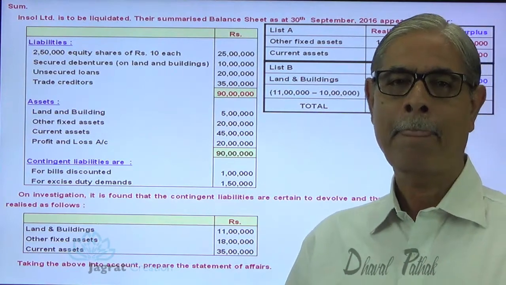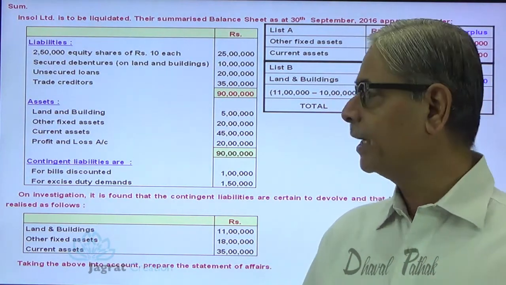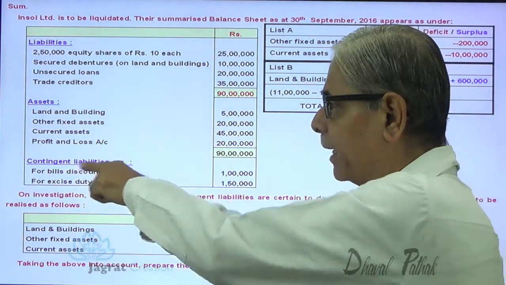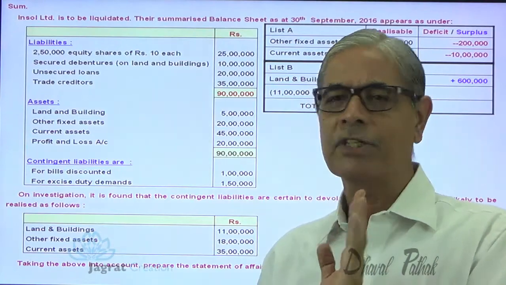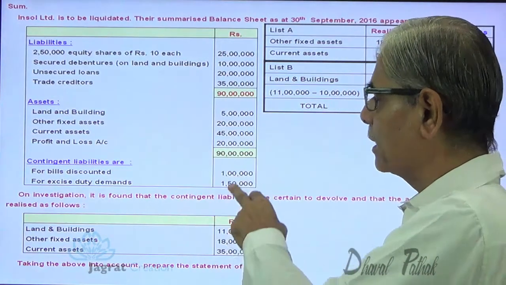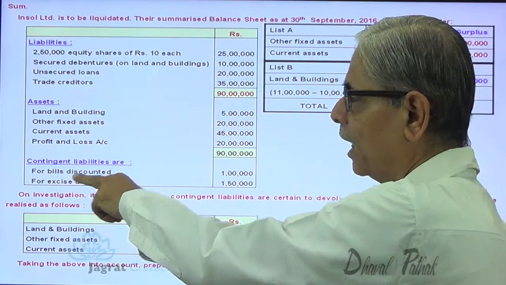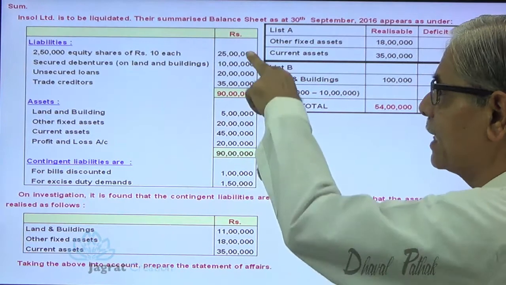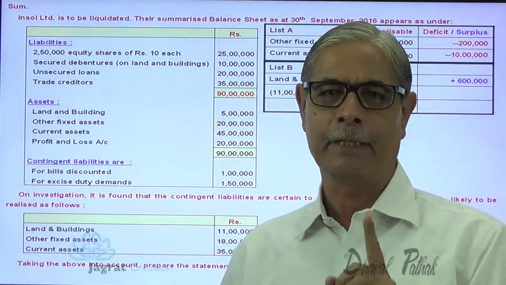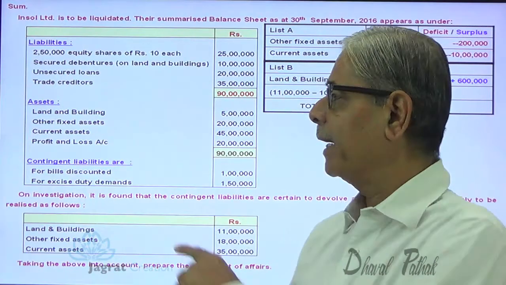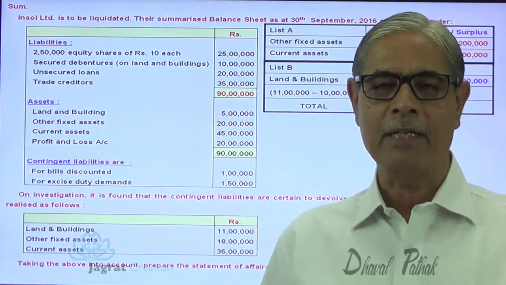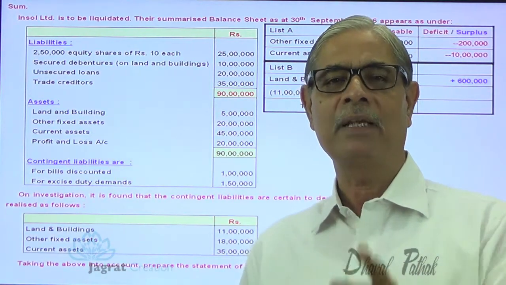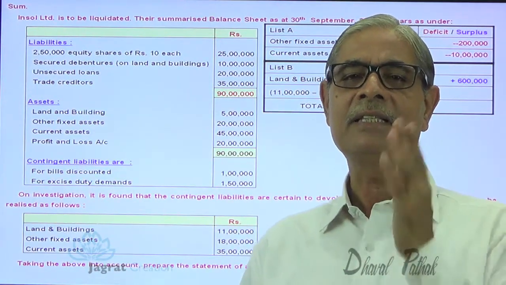After that, I am required to pay preferential creditors. Excise duty demand 1,50,000 is an unrecorded liability, a contingent liability, not found on the face of the balance sheet. On the face of the balance sheet, these are the liabilities. In this, liability for bills discounted and liability for excise duty demands, these 2 liabilities are not incorporated in these liabilities. Remember it. So they are unrecorded liabilities. And out of these unrecorded liabilities, excise duty liability is a preferential liability that has to be paid in priority.